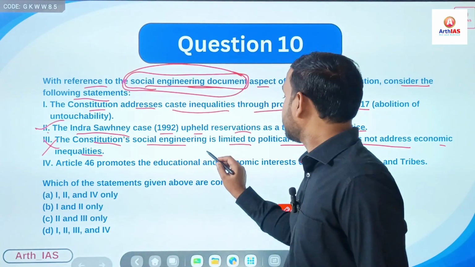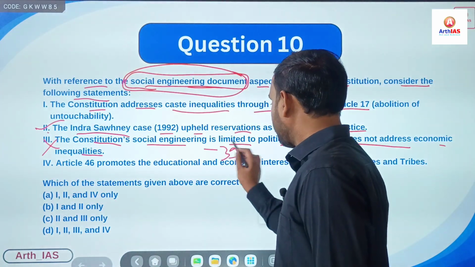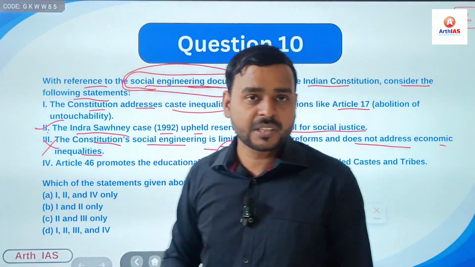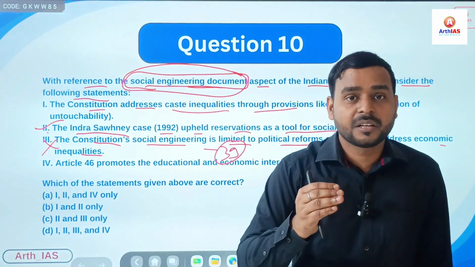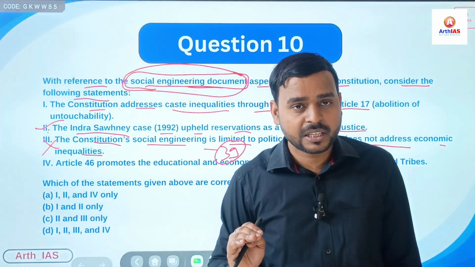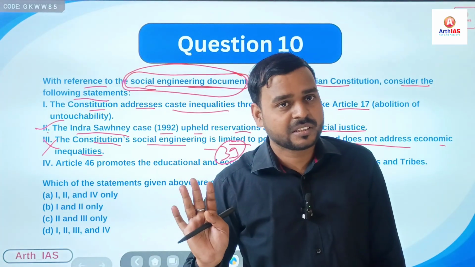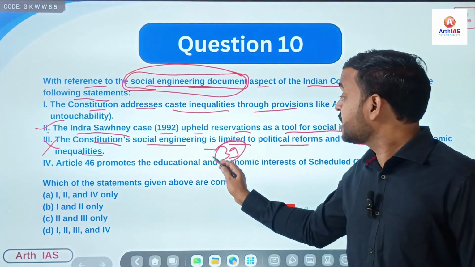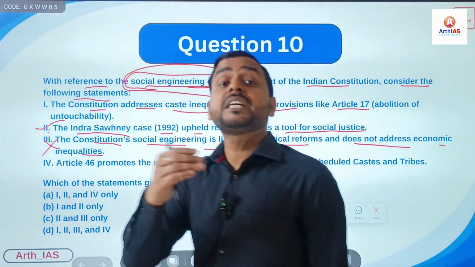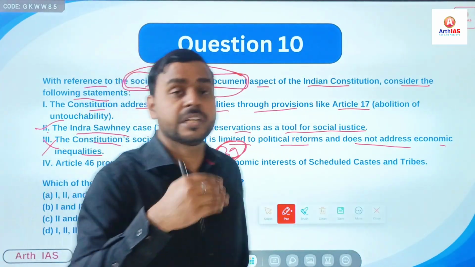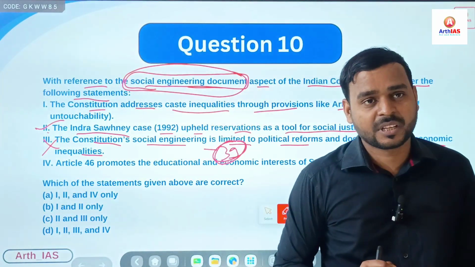For example, Article 39 of the DPSP prevents concentration of wealth and ensures distribution of wealth, to bring economic equality, right.